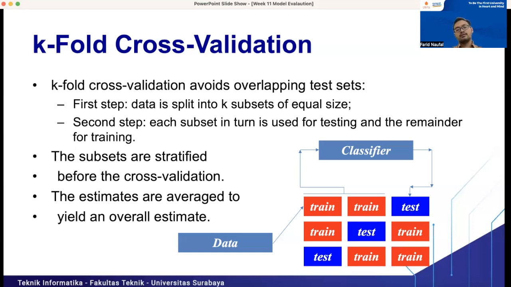So that's why cross validation is the most common, and I can say the best method for assessing our classifier model, because like you see in this example, we need to make sure that all of the data will be tested at once, right? So I recommend using cross validation for assessing or measuring the performance of your model.